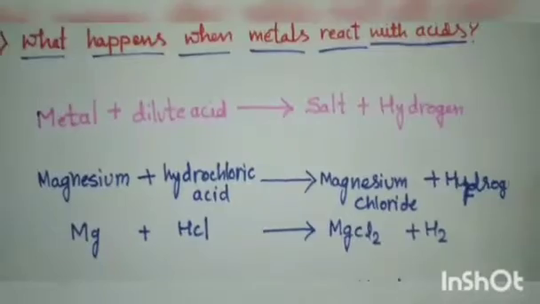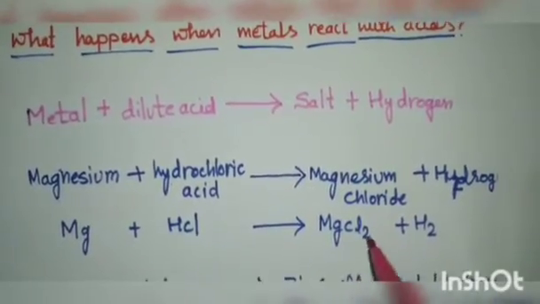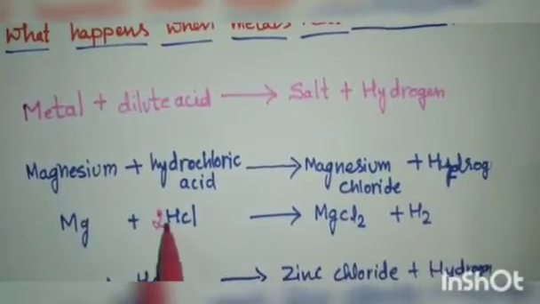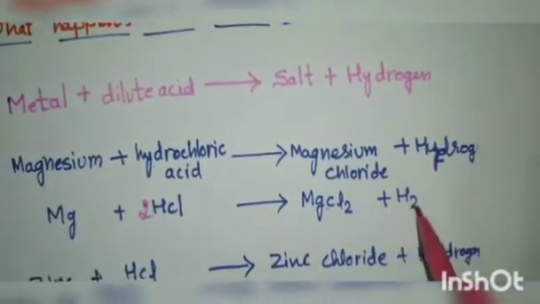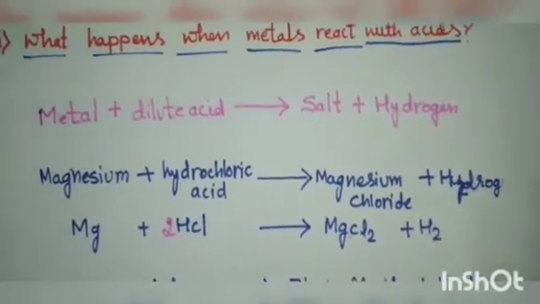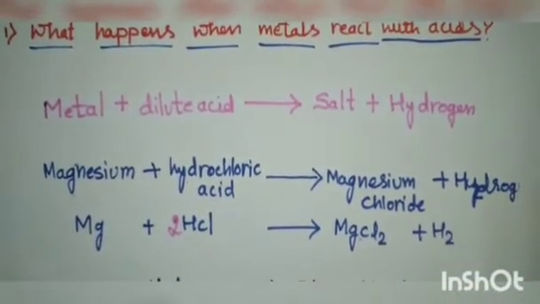Now you have to balance this, right? So MgCl2, this reaction is not balanced. So 2 HCl, so MgCl2 and H2. Now it is balanced. Magnesium, hydrogen and chlorine are balanced now.